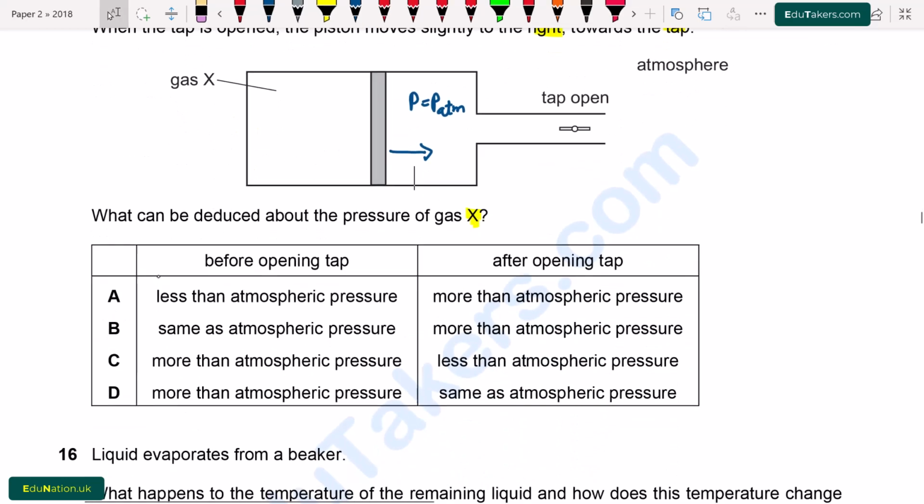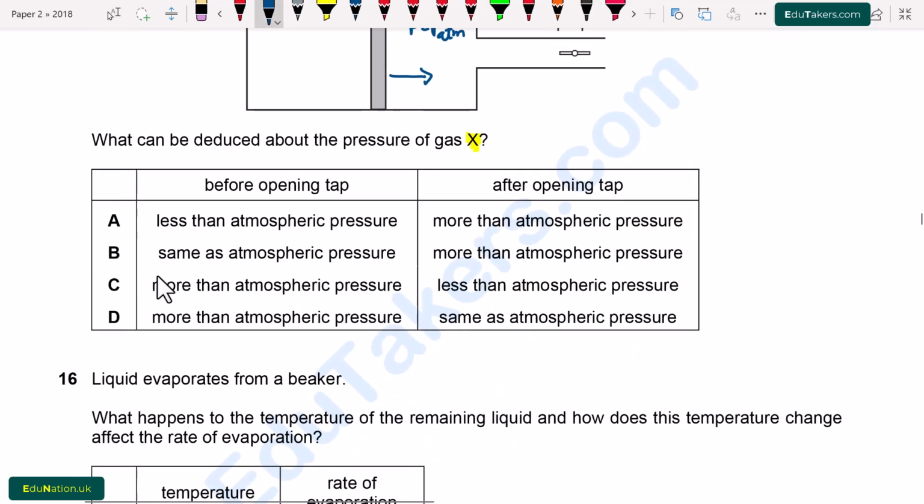Now we see the options. Before opening the tap, after opening the tap. Option A, the pressure is less than atmospheric pressure, more than atmospheric pressure. This is incorrect. B, same as atmospheric pressure. This is also incorrect because the pressure is larger. C, more than the atmospheric pressure, less than the atmospheric pressure. After opening, the pressure is the same, so this is also incorrect. Option D, more than the atmospheric pressure, same as atmospheric pressure. So option D is correct.